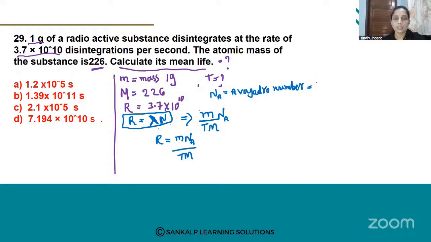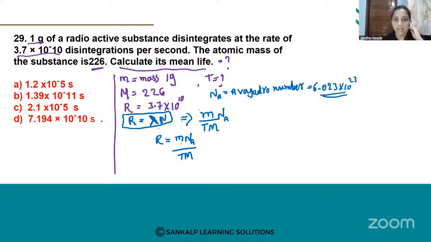It is 6.023 into 10 raised to 23. 6.023 into 10 raised to 23 is called the Avogadro constant. Okay?